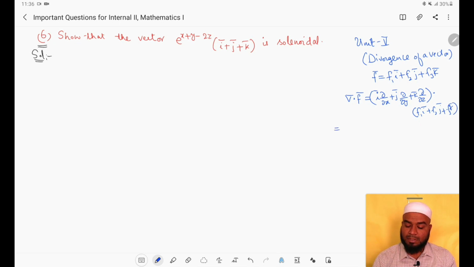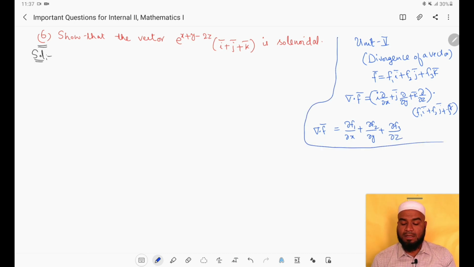Now the dot product will give us del dot f bar. Find the dot product. Here i bar dot i bar will become 1, i bar dot j bar will become 0, i bar dot k bar will become 0, then j bar dot i bar will become 0, j bar dot j bar will become 1, and similarly k bar dot k bar will become 1. So what we get here is dou f1 by dou x plus dou f2 by dou y plus dou f3 by dou z. This is how the divergence is defined for the vector f bar.